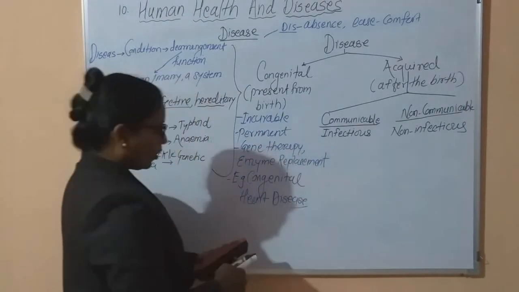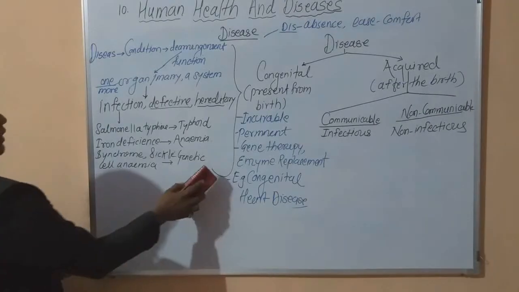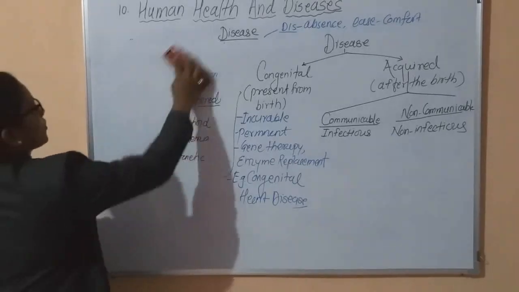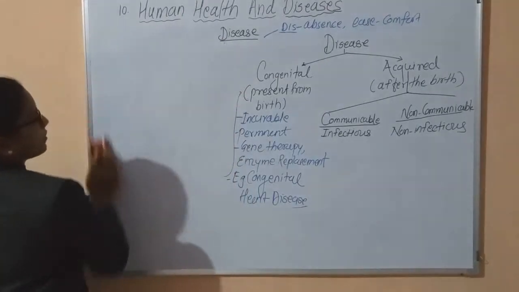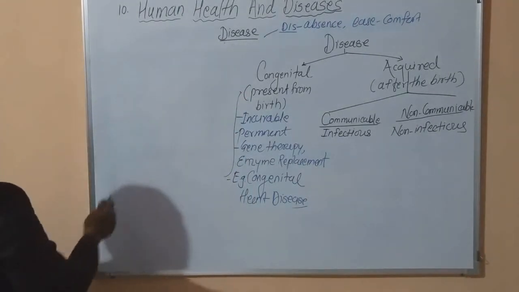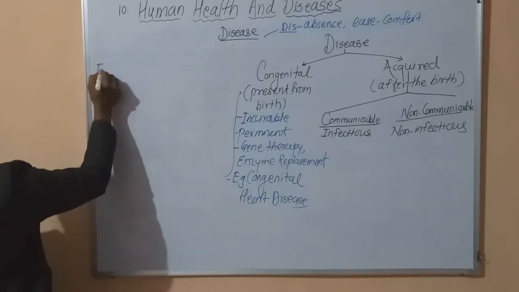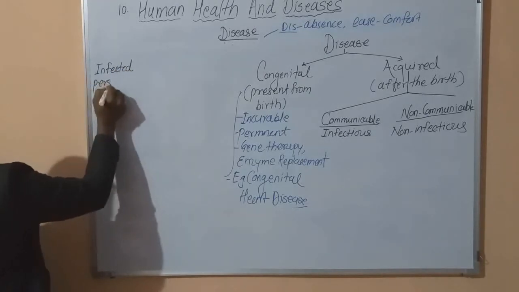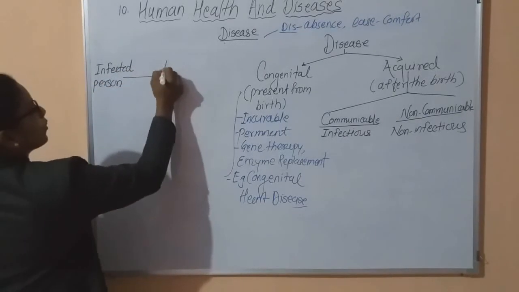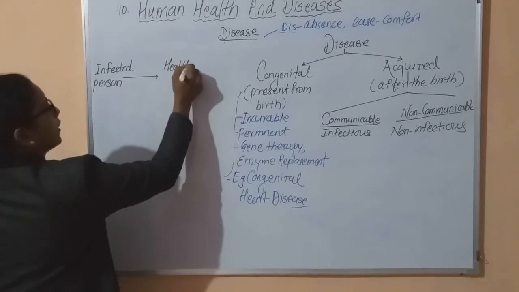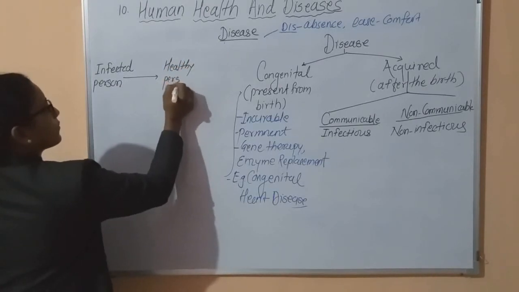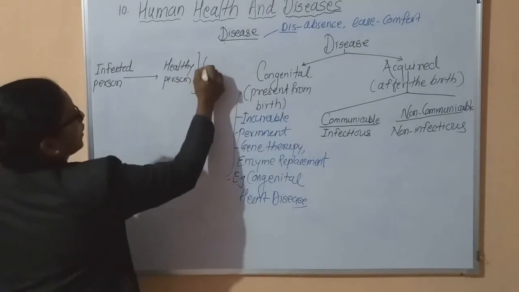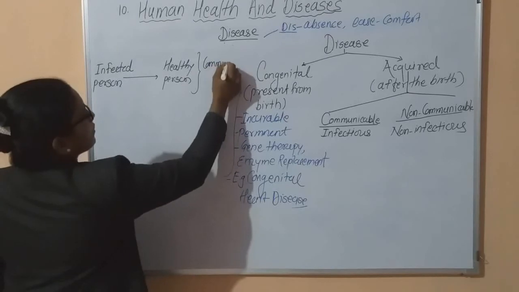Now what is the meaning of infectious diseases and non-infectious diseases? Okay. See, if any disease is transmitted from an infected person to a healthy person, okay, this is called a communicable disease.